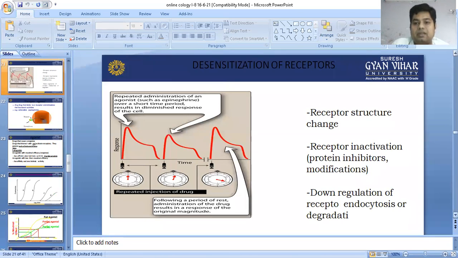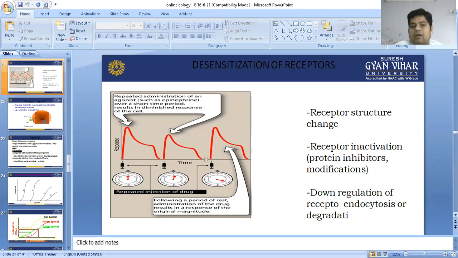That is called desensitization. It means that if we give a 100% agonistic substance to a particular receptor and continuously expose the receptor to the agonistic drug, then the receptor is unable to perform its normal function, and its normal performance will decrease. That is called desensitization. Causes include receptor structure change, receptor inactivation, protein inhibitor modifications, down regulation, receptor endocytosis and degradation.